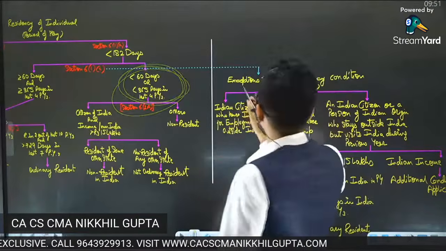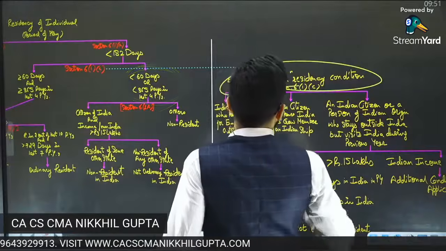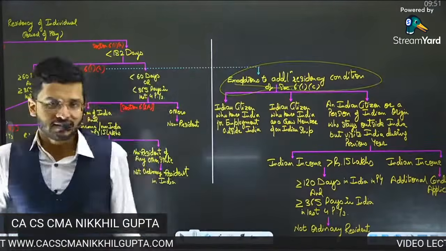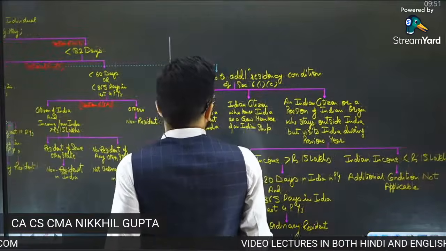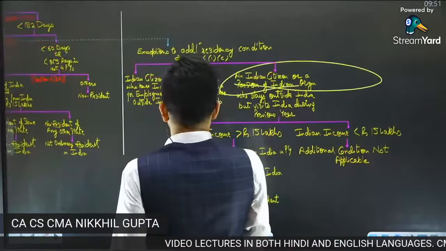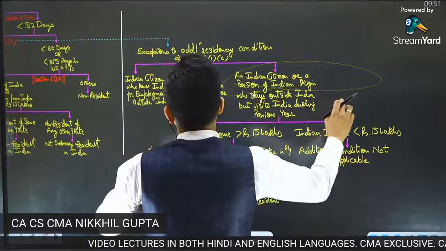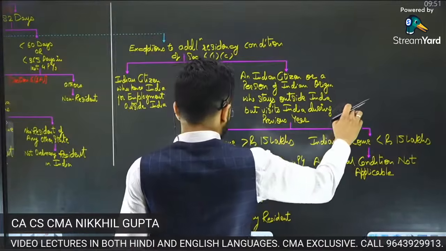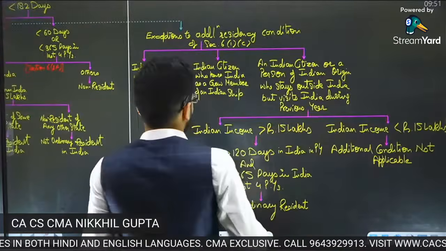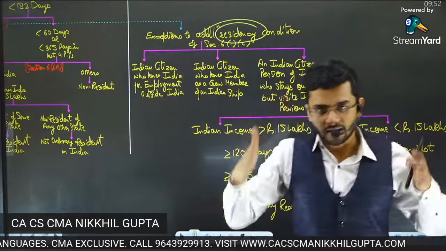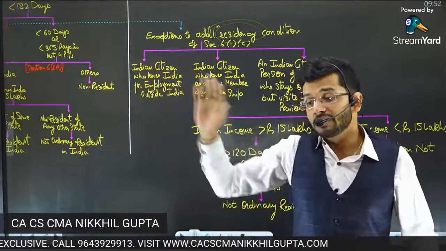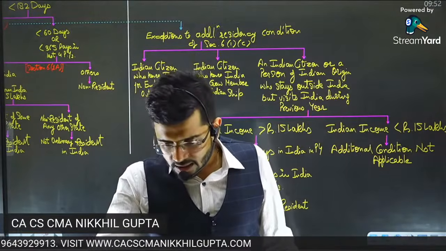So now we are going to study the exceptions to additional residency conditions under section 6(1)(c). In what conditions will we say that the strict condition of seeing the past will not be applicable? Additional residency conditions will not only see the current year's stay, but will also see the past years' stay. That is what we are going to see now.